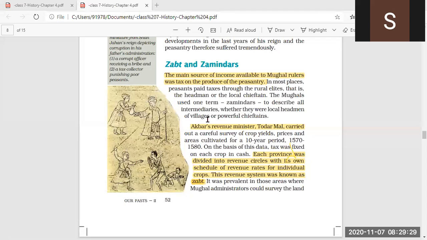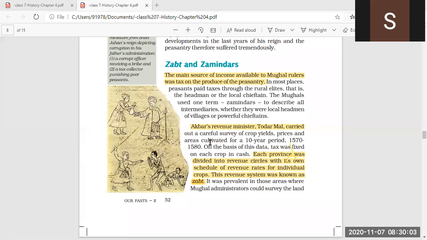Then the Mughals used the term zamindars to describe all intermediaries. The word zamindars was used for the intermediaries, whether they were local headmen, village headmen or powerful chieftains. For all of them one single term was used, zamindars, who took care to give the tax to the Mughals from the farmers. They used to collect the taxes from the farmers and hand them over to the Mughal rulers. Clear this much?